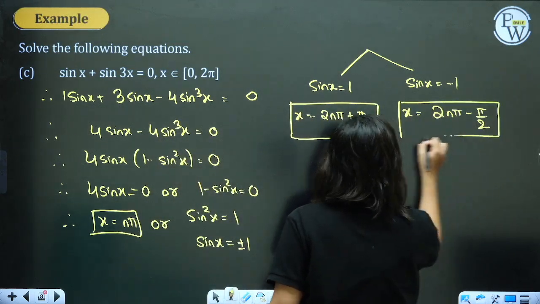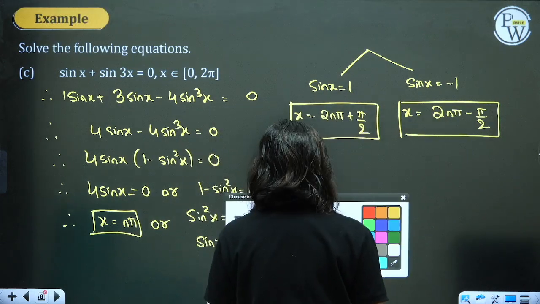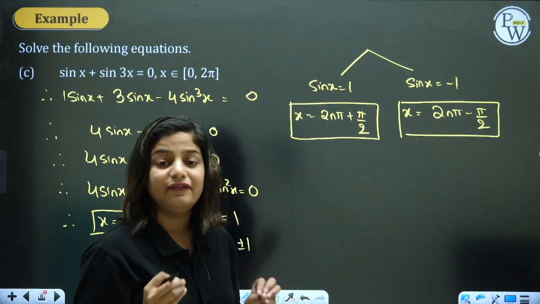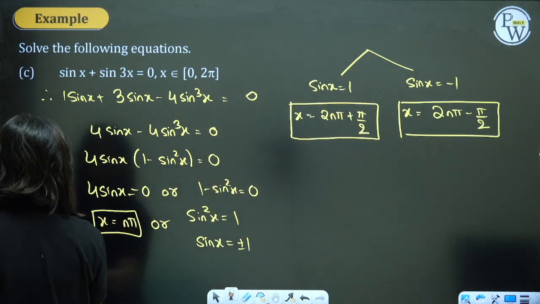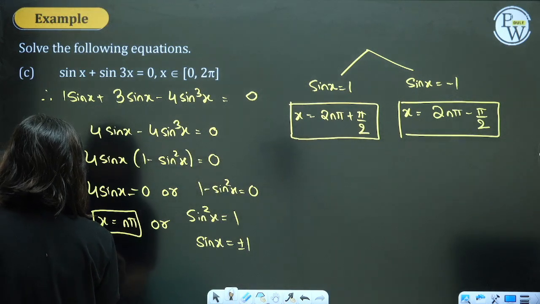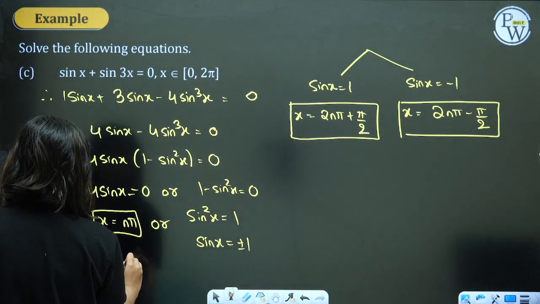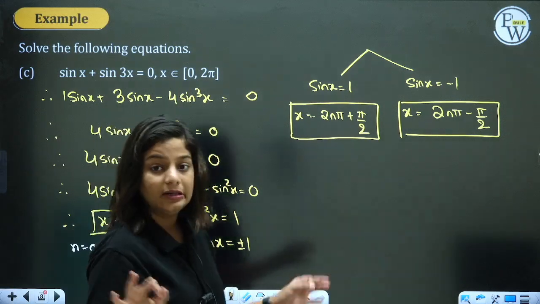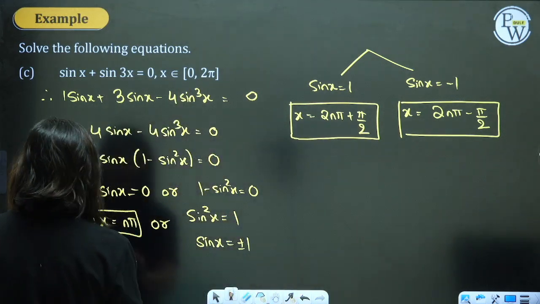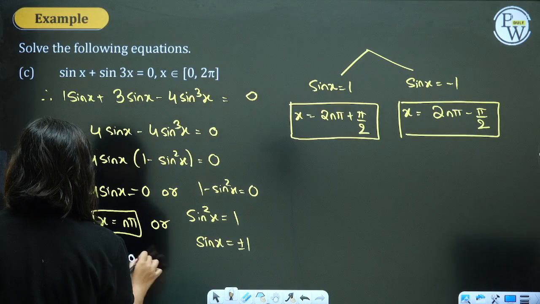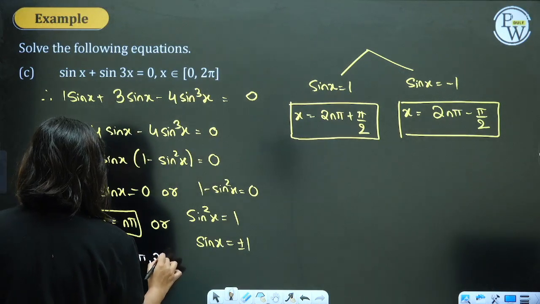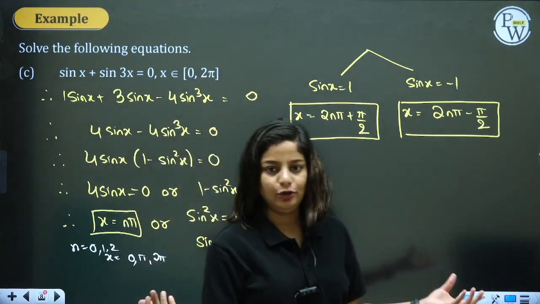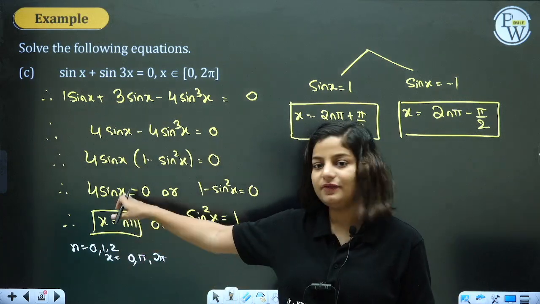These 3 different x's we have got. Now we have to select the values of n, different n's, and get the final value of x. So here if I take n to be 0, x will be equal to 0, which is well within the domain 0 to 2 pi. Take n as 1, I'll get pi. Taking n as 2, I'll get 2 pi. 0, pi and 2 pi. These 3 values we'll get from the first part.